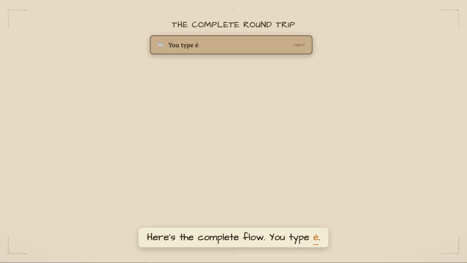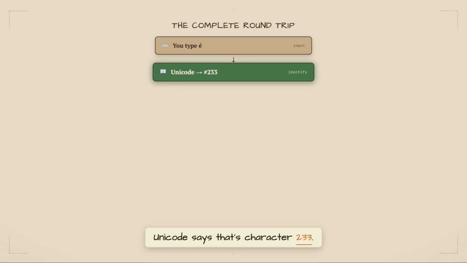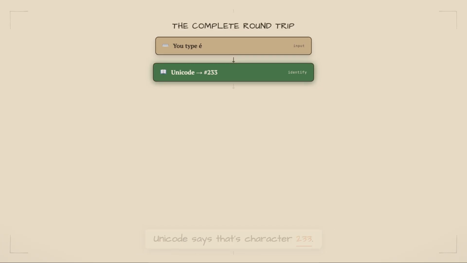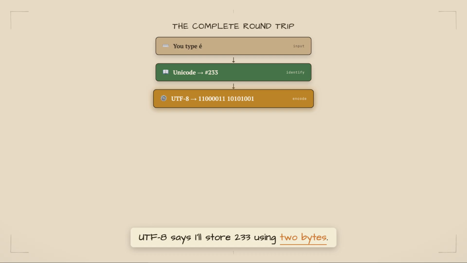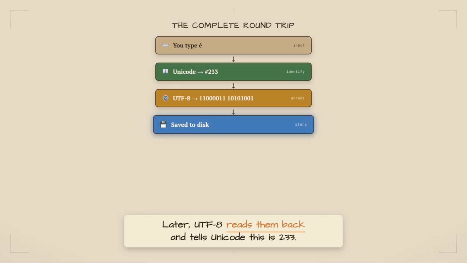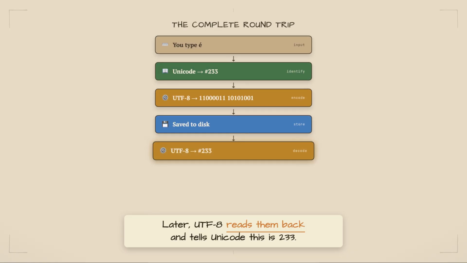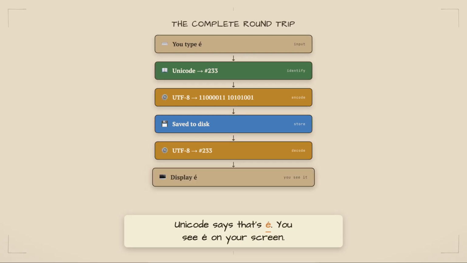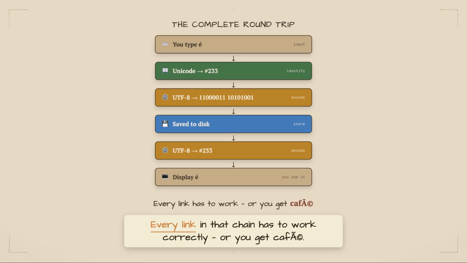Here's the complete flow. You type É, Unicode says that's character 233. UTF-8 says I'll store 233 using 2 bytes. The computer saves those bytes. Later, UTF-8 reads them back and tells Unicode this is 233. Unicode says that's É. You see É on your screen. Every link in that chain has to work correctly, or you get café.